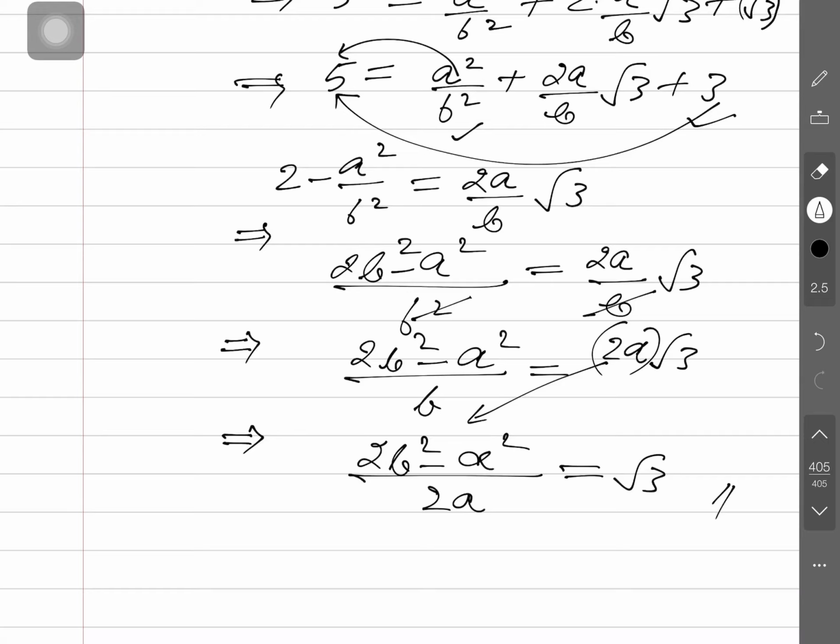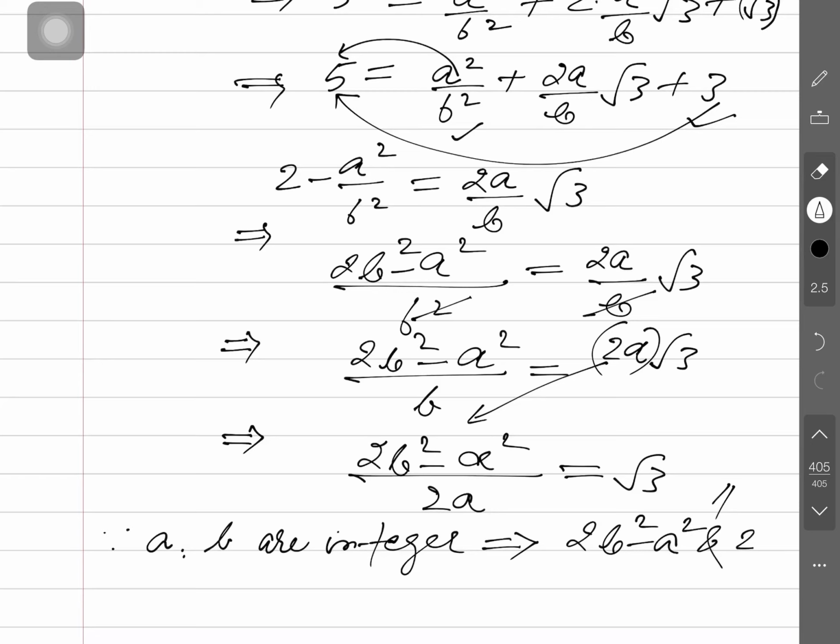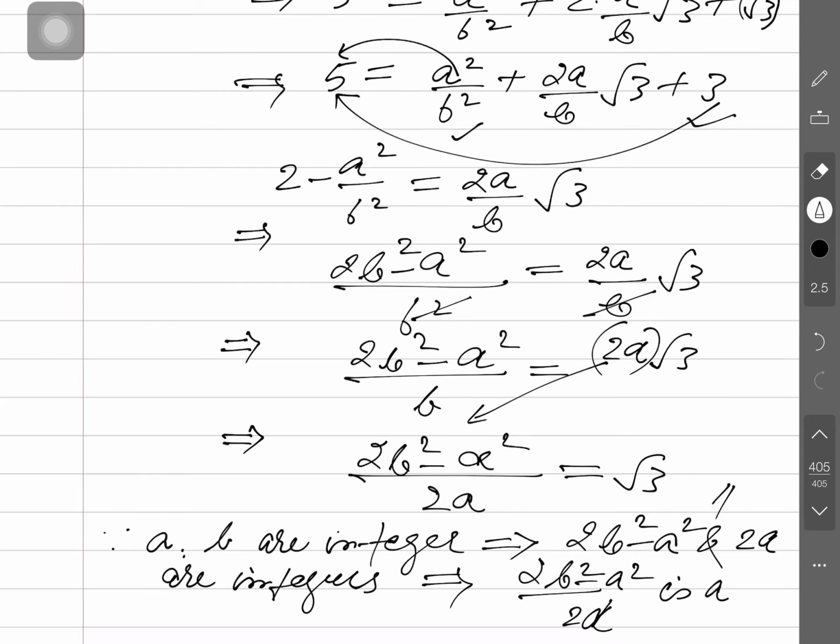The left hand side: since a, b are integers, it implies that twice b square minus a square and twice a are integers, which implies that twice b square minus a square divided by twice a is rational.